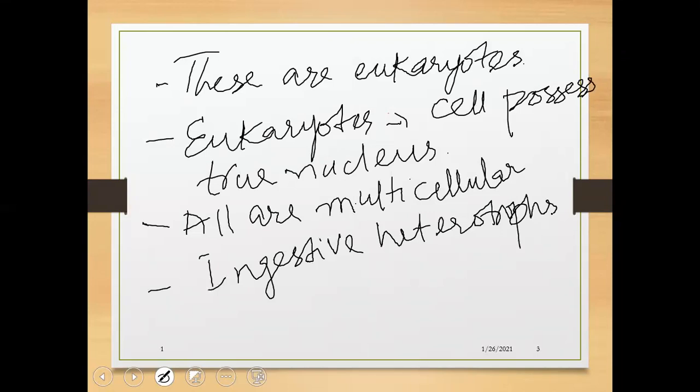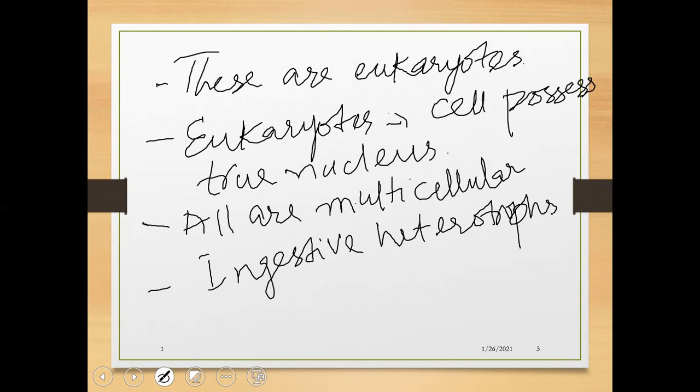Organisms having the ability to digest material inside the body are known as ingestive heterotrophs, like a human being, like a cat, like a dog. These are all ingestive chordates.